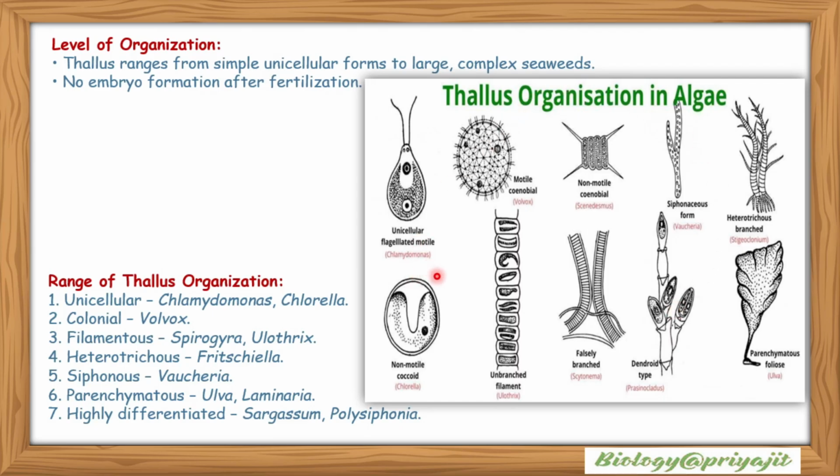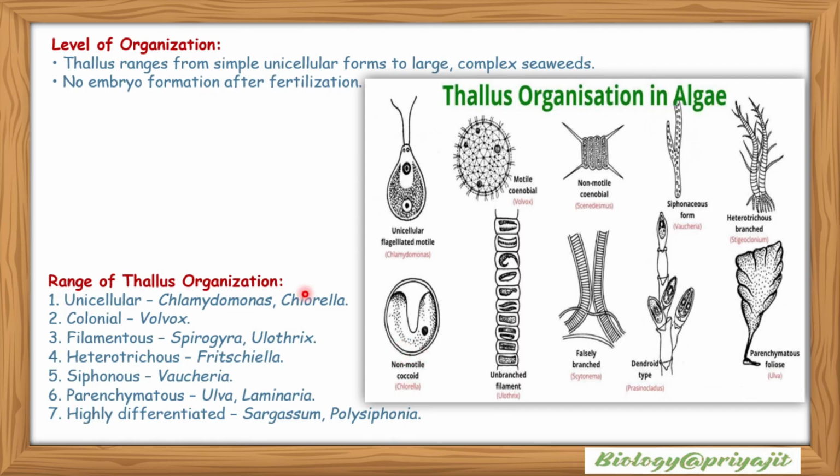Unicellular flagellated motile form, Chlamydomonas; motile cenobial, in the case of Volvox; non-motile cenobial, in the case of Scenedesmus; siphonous form, Vaucheria; heterotrichous, that is Stigeoclonium; parenchymatous foliose, that is found in Ulva; dendroid type found in Prasinocladus; falsely branched, that is in Cylindrospermum; unbranched filament, that is found in Ulothrix; and non-motile coccoid, found in Chlorella.